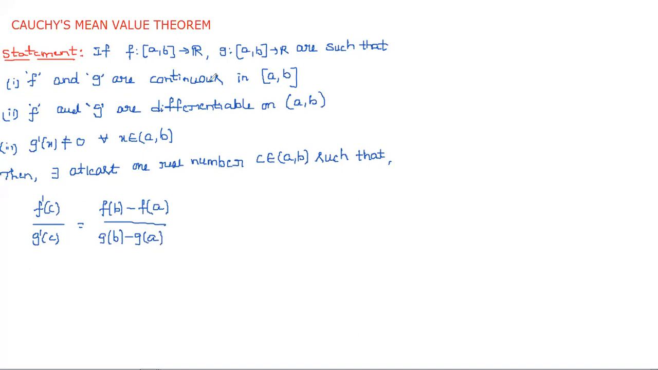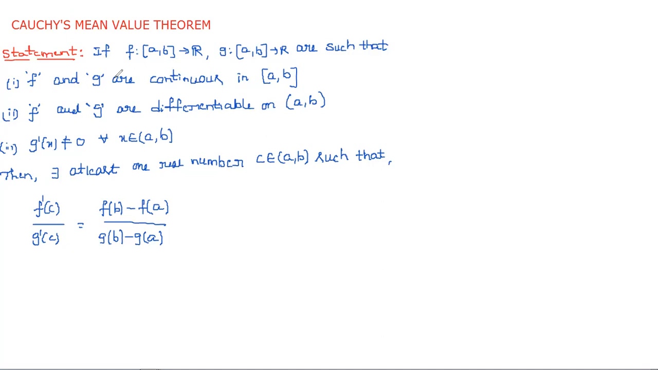Here, how many functions are we choosing? Two functions, f and g, defined on a specific interval a comma b. These two functions have to satisfy the following conditions. The two functions must be continuous in the closed interval a comma b, their derivatives have to exist on the open interval a comma b, and third, g dash of x must be not equal to 0 for all x belonging to the open interval a comma b.